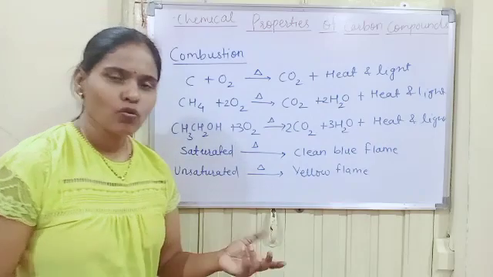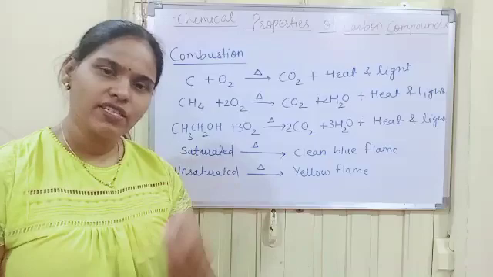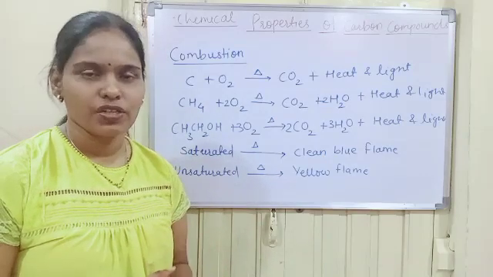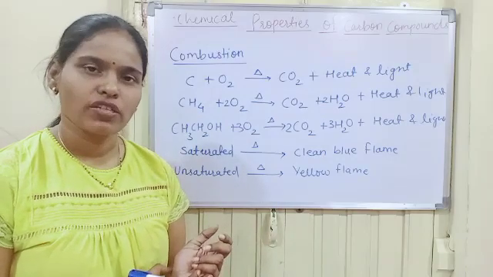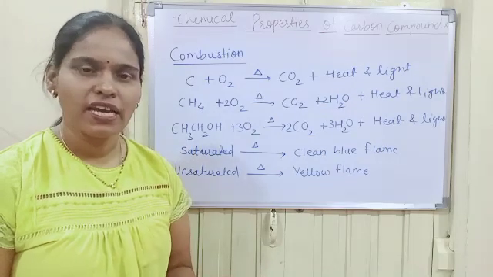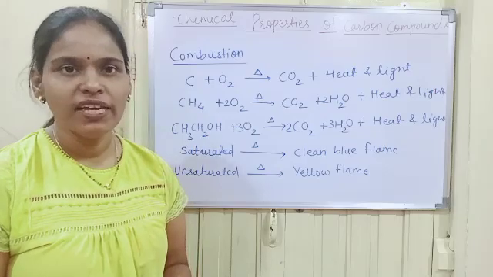Now coal and petroleum also contain some amount of nitrogen and sulfur. So on combustion, they produce oxides of nitrogen and sulfur. We know that these are responsible for acid rain. They are considered major pollutants of the environment.